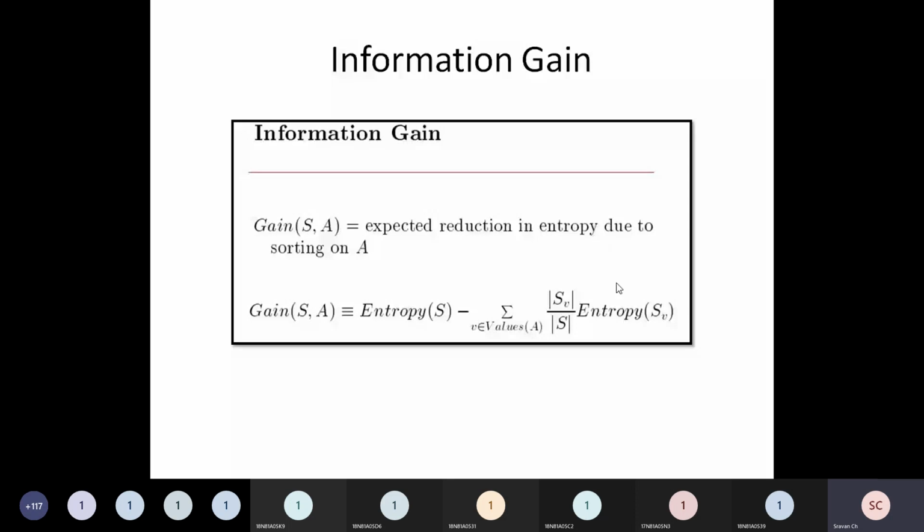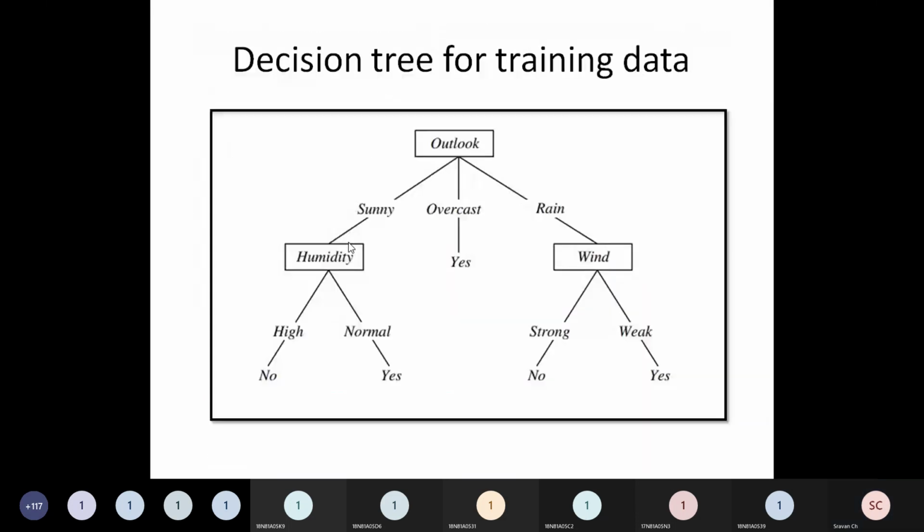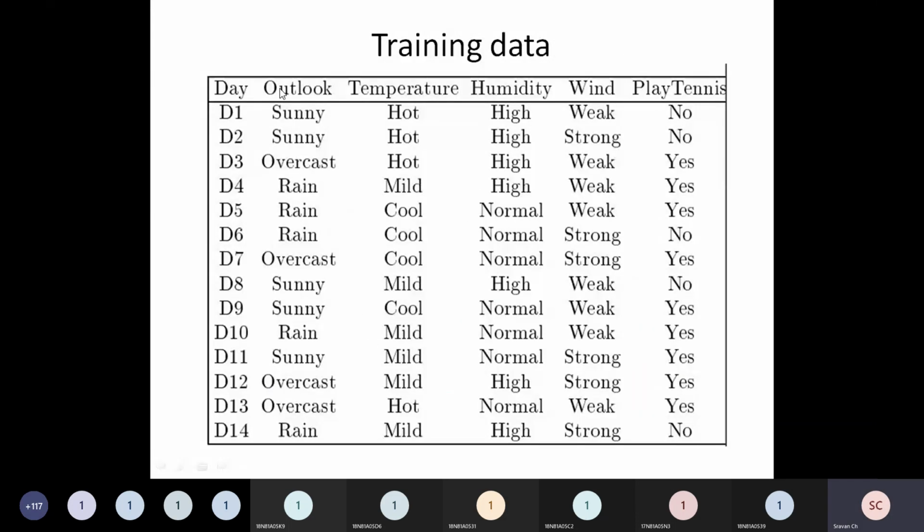So what do you mean by this? Now, for example, if outlook is the parameter, let us assume A is outlook. For the outlook parameter, how many different values are there? Please observe this. Sunny is one value, overcast is one value, rainy is one value. So I have only 3 values for outlook: sunny, overcast, rainy.